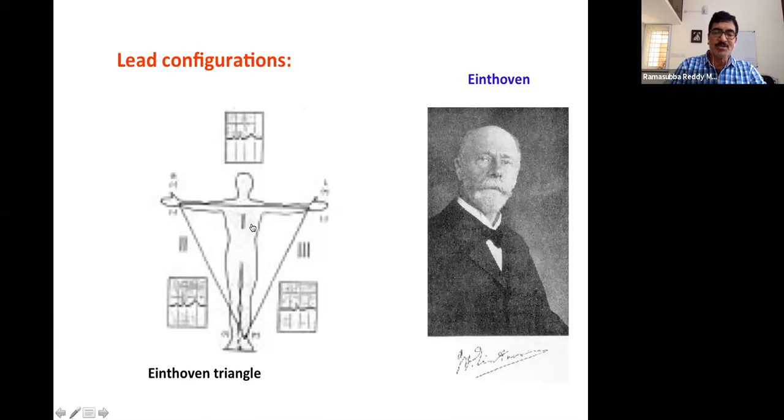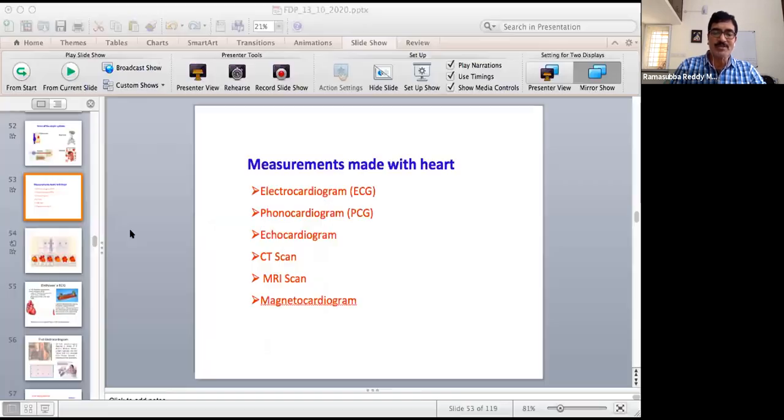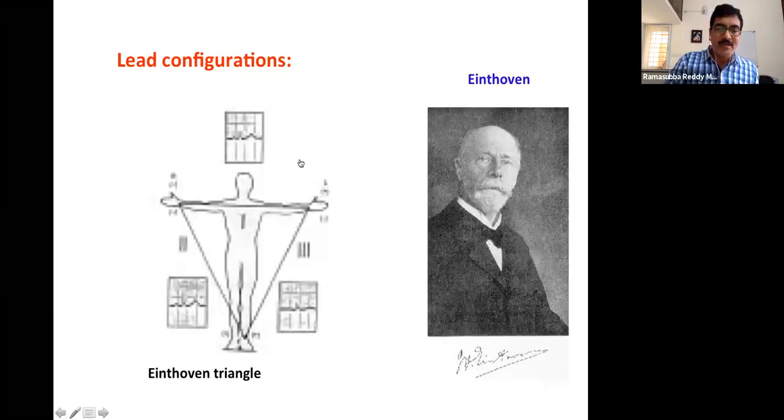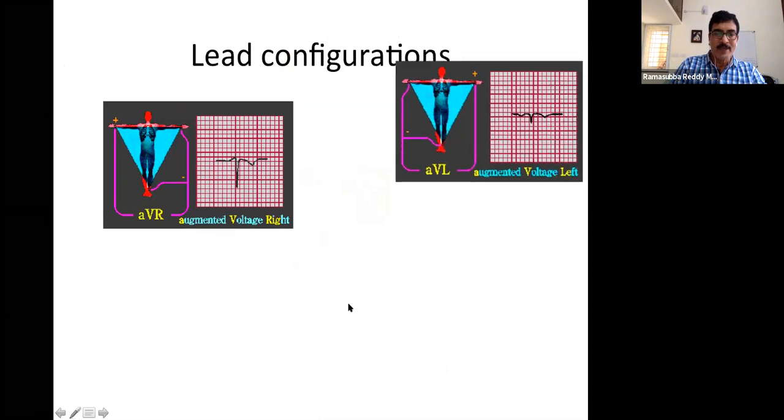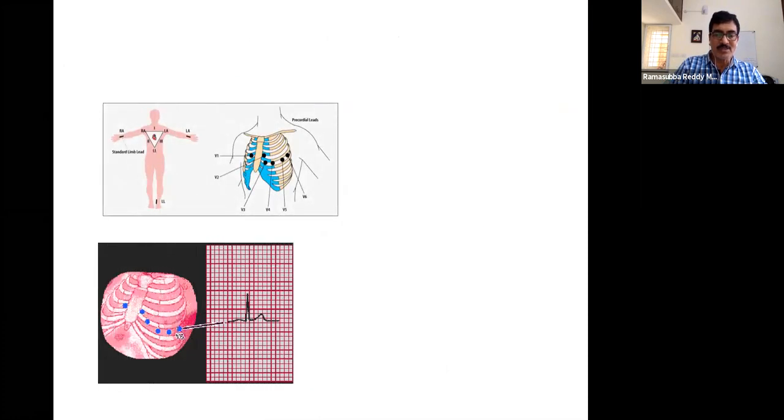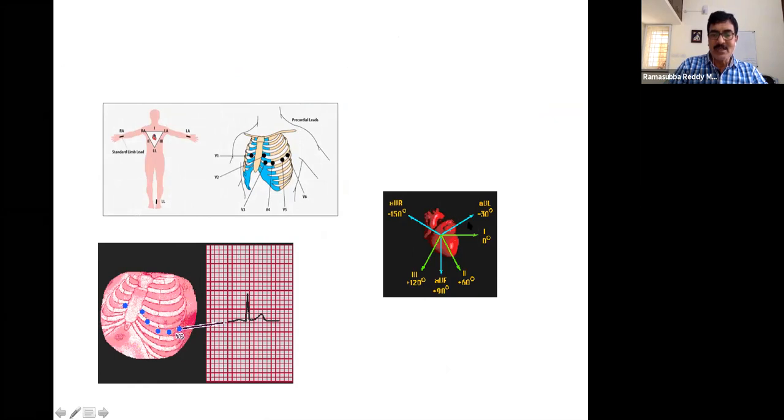These amplitudes and waveforms, these 12 waveforms and these directions, give the information about the actual muscle function, or maybe the cell function in the body in the three-dimensional direction: which direction the cells got damaged, or whether they are functioning properly or not.